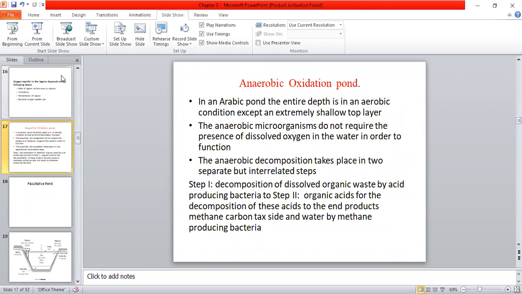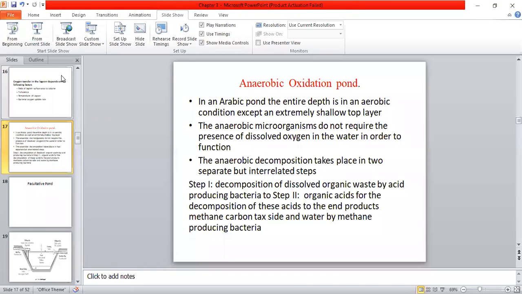This hydrolyzed material will further convert into acids, and then acids will help to convert that into the methane gas or the biogas, which includes the methane, carbon dioxide, hydrogen sulfide, and water vapors. Okay, this will be the byproduct naturally.